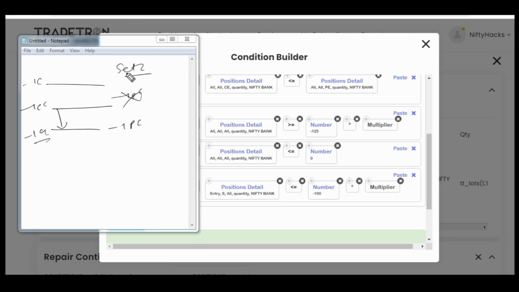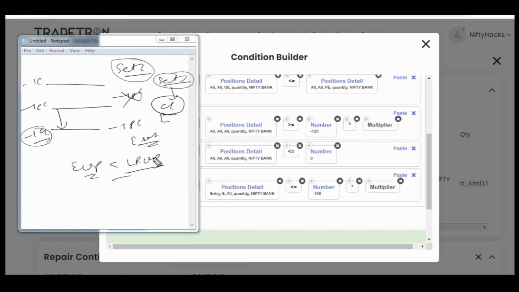Now if you remember, I have used this same condition in set 3 also, and in all the call side entry conditions also. So how would the Tradetron strategy builder know that now I don't want to take entry via set 3 or any set for call side entry? Because as I have taken entry via set 2, now my entry underlying price would be less than the last exit underlying price.